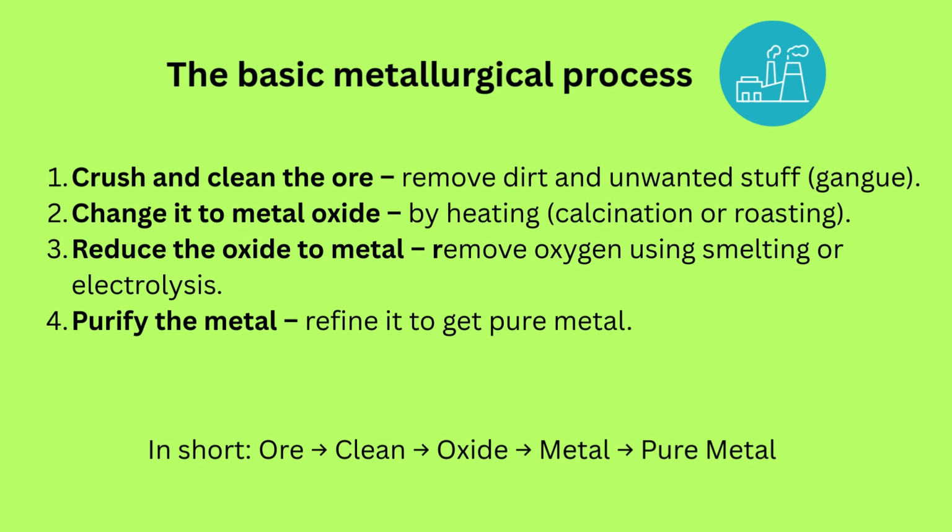The basic metallurgical process in simple steps. 1. Crush and clean the ore to remove dirt and unwanted material named gangue, using methods like washing. 2. Change it to metal oxide, by heating carbonate, which is called calcination, or by heating sulfide ores in air, which is called roasting. 3. Reduce the oxide to metal to remove oxygen using smelting, where carbon is used. Reducing oxide to metal can also be done using electrolysis. 4. Purify the metal using refining.